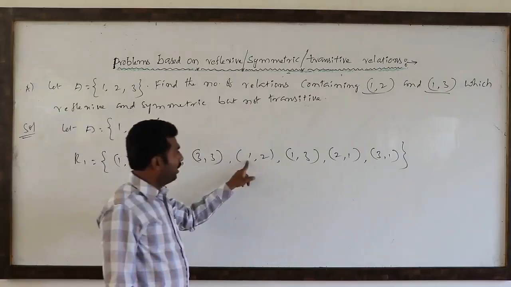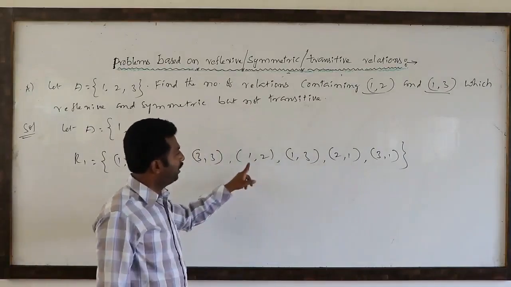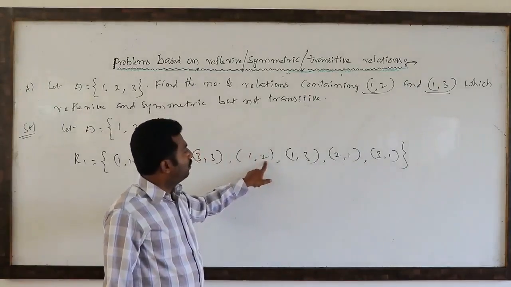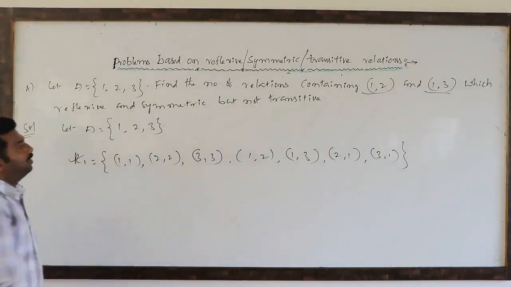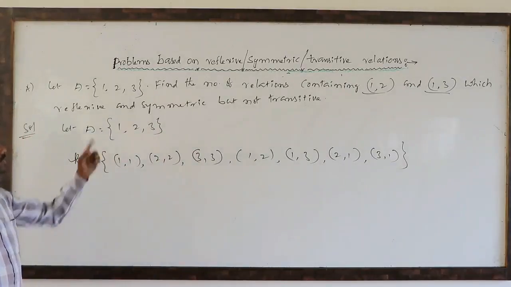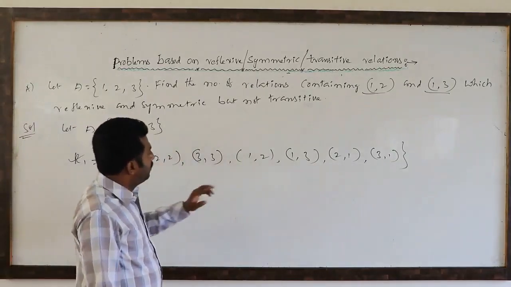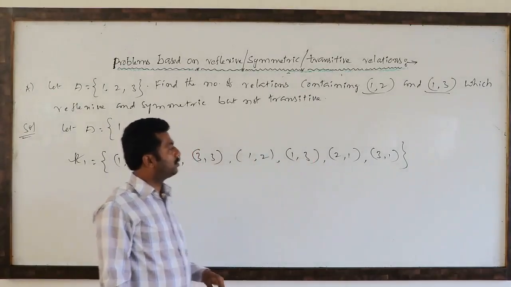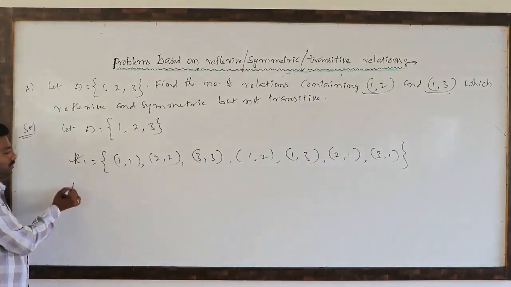Suppose if I stop here, whether it is transitive or not: (1,2), (2,1), (1,1) is there. (3,1), (1,2), (3,2) is not there. So this is a not transitive relation, which is symmetric because (1,1), (2,2), (3,3) are themselves symmetric. (1,2), (2,1) is there. (1,3), (3,1) is there. So this is a symmetric relation, which is not transitive also.